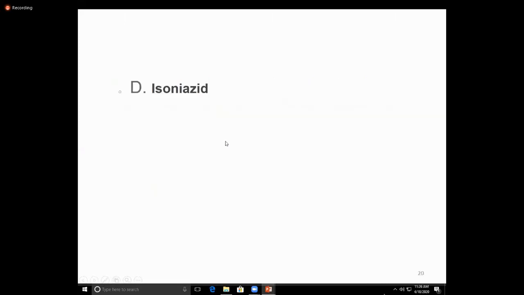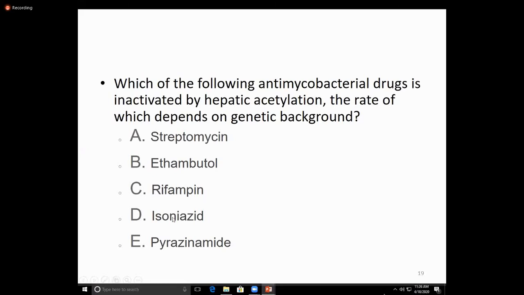The answer is isoniazid, because isoniazid is metabolized by the acetylation process, and this is genetic. I told you in yesterday's lecture, some patients are slow acetylators and some are fast acetylators. This is pharmacogenetics: the response to the drug varies from patient to patient. The answer is isoniazid.